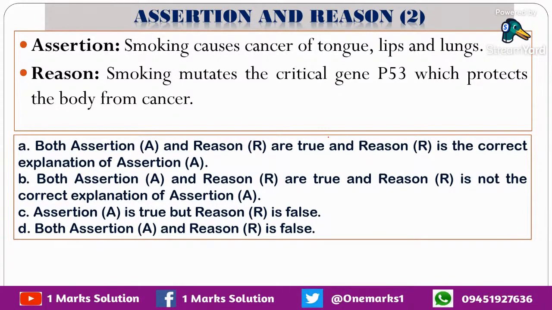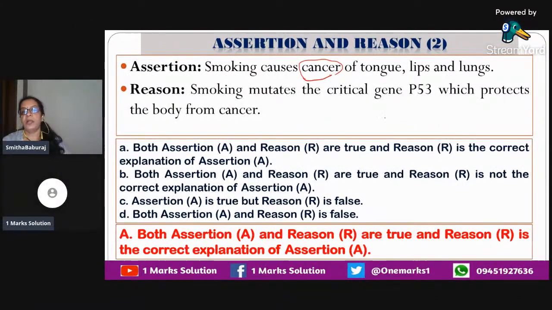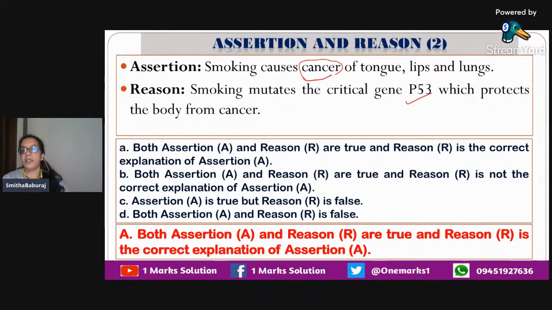That means one gene which offers protection for the body from uncontrolled cell division. That is cancer, isn't it? When we say cancer, it is uncontrolled cell division. So the gene which offers protection against that is undergoing mutation because of the extra exposure to the nicotine. So this is the correct explanation for this. So the option is A.